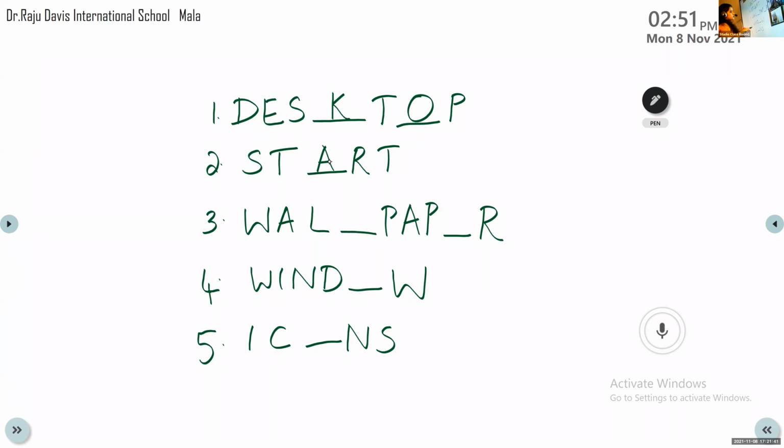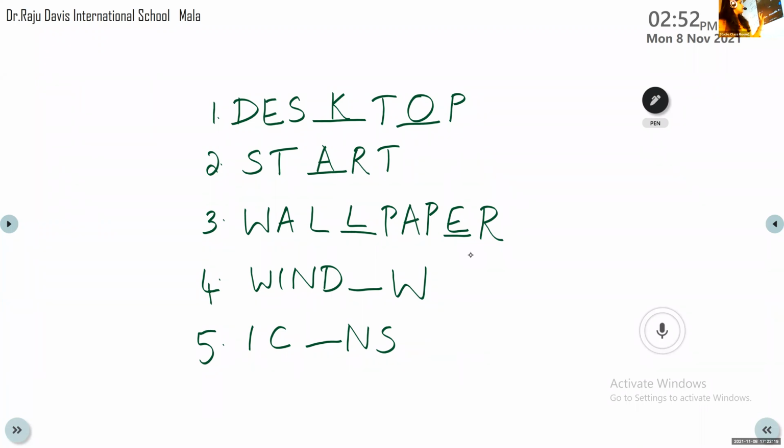Then next one. WAL dash PAP dash R. What is it? Wallpaper. So what would be the spelling? W A L L, P A P, E R. Wallpaper.